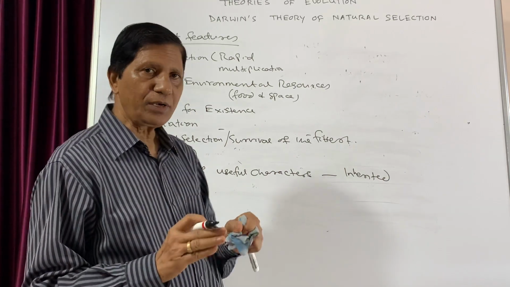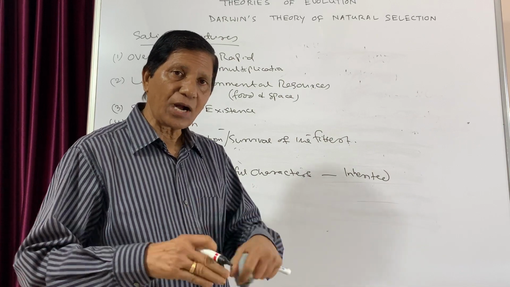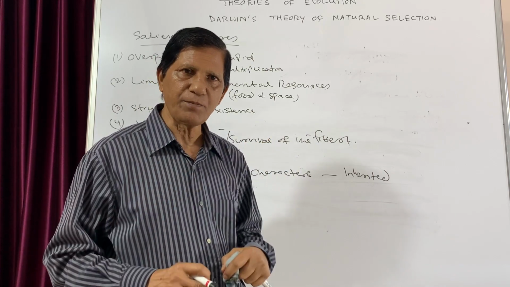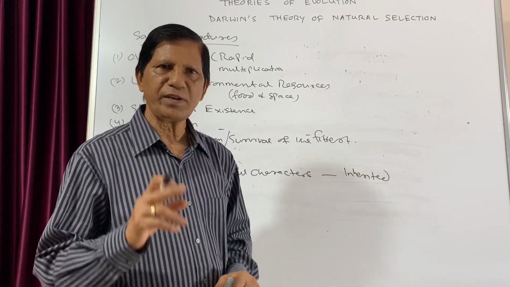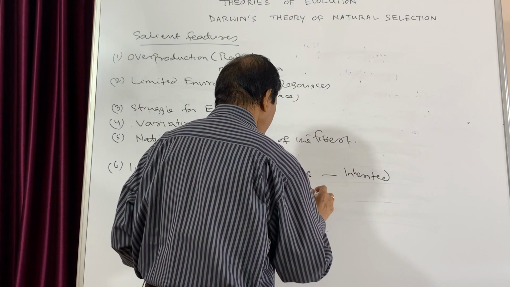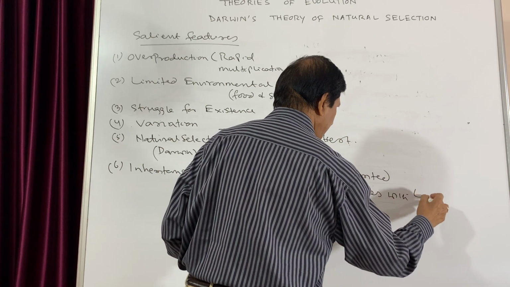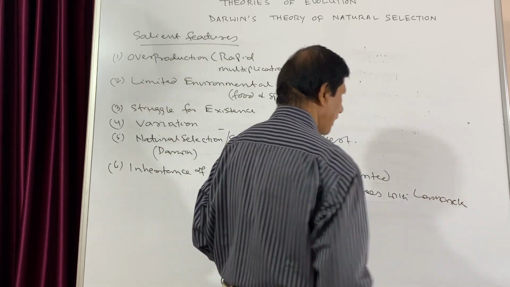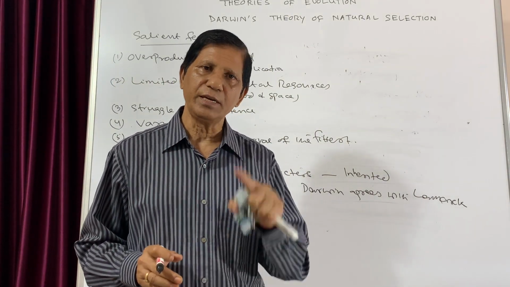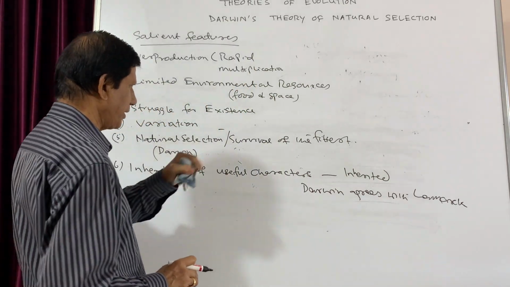Now while Darwin put forth this point, he also said that the acquired characters, the characters which are acquired during the lifetime of an organism, are also inherited. That means at this point, Darwin agrees with Lamarck. That means the characters which are acquired during the lifetime, if they are useful, are also inherited to the next generation. So that is the point of inheritance of useful characters.